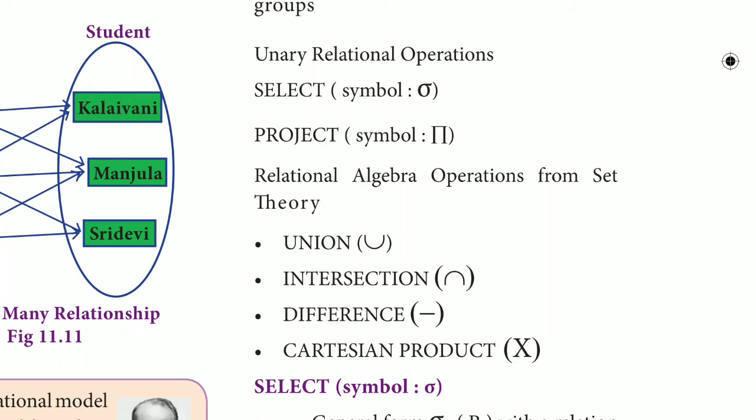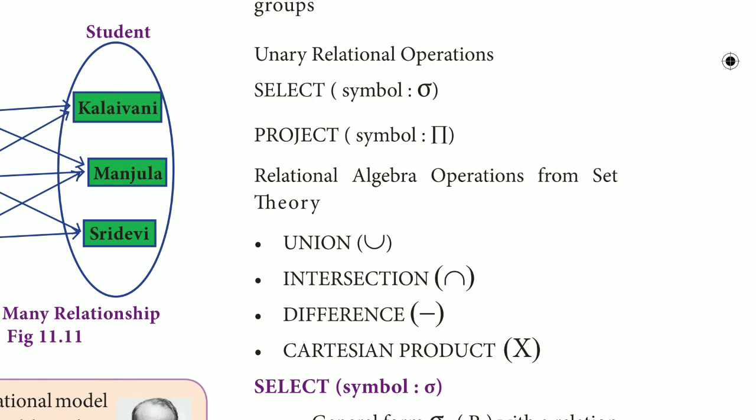One is unary relational, where you need only one parameter to do these actions, select and project. The next is relational algebra operations for set theory, where you need two different sets or two different values to do these actions.